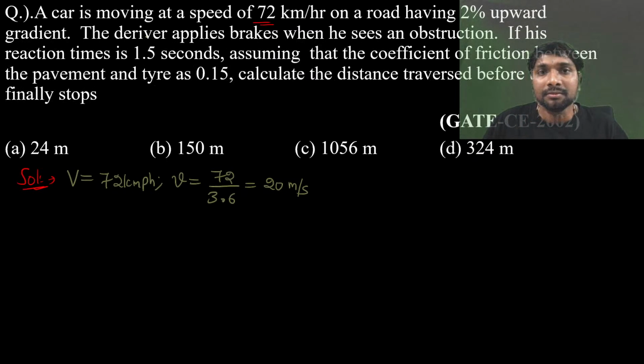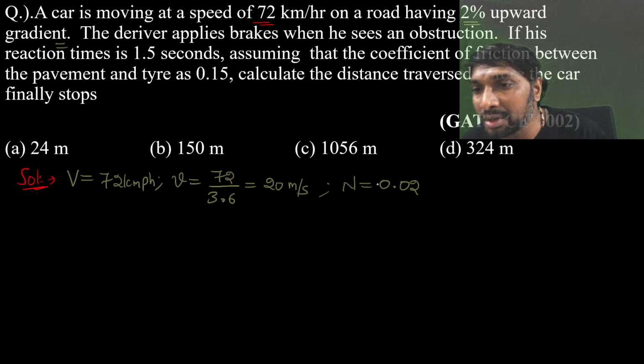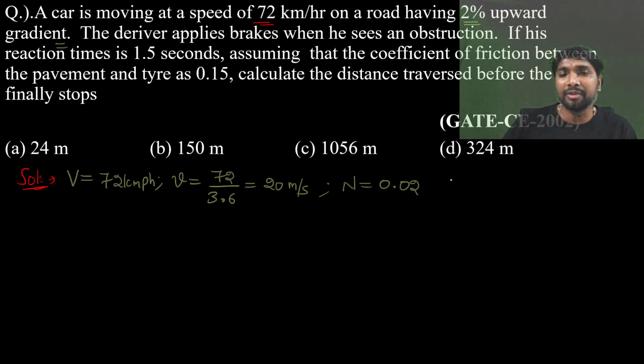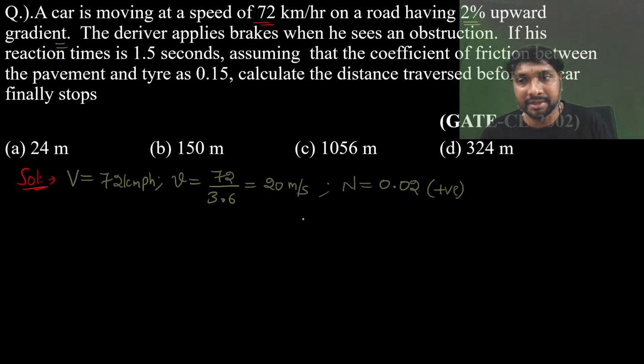Now, on a road having a 2% upward gradient. It is traveling on which road? It is traveling on a road having 2% upward gradient. So n equal to 0.02 we have to substitute, right? Do we take it as positive or negative? Since it is an upward gradient, you have to take it as positive.